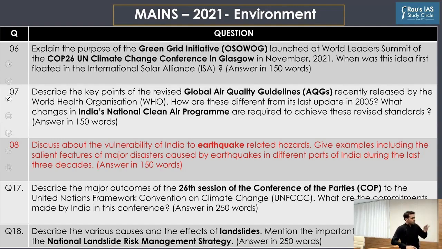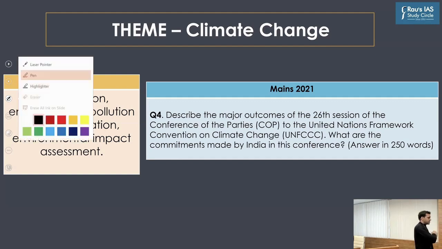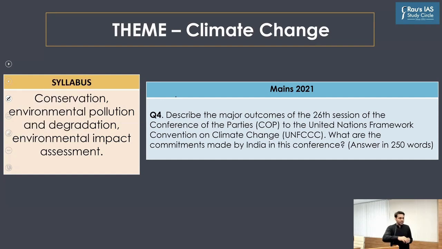So, as we did yesterday and as was done today by Baswa sir, we will take up one question and try to understand how we could have answered it. The question is, describe the major outcomes of the 26th session of the COP to UNFCCC. What are the commitments made by India in this conference? This question was of 15 marks and needed to be answered in 250 words. If you map the syllabus, it directly maps to conservation, environmental pollution, and degradation.